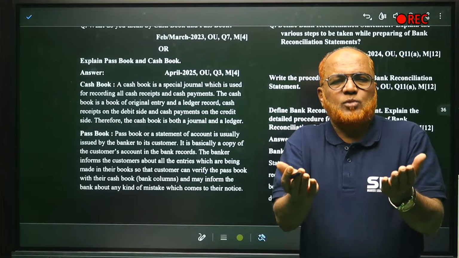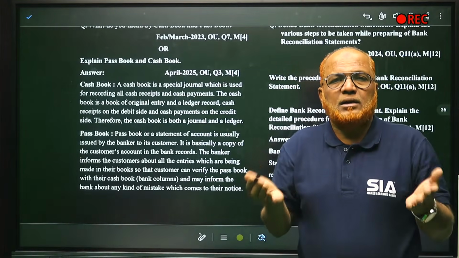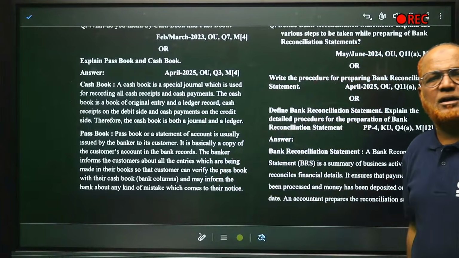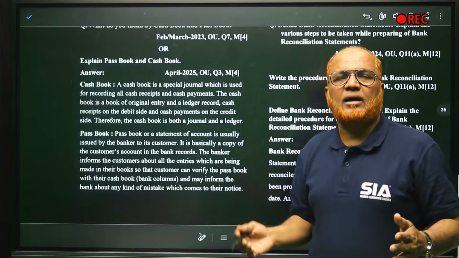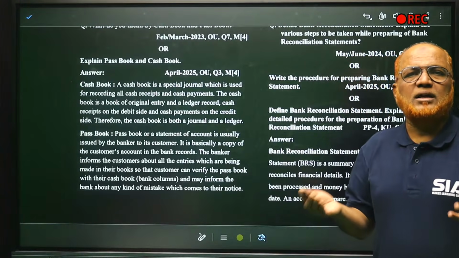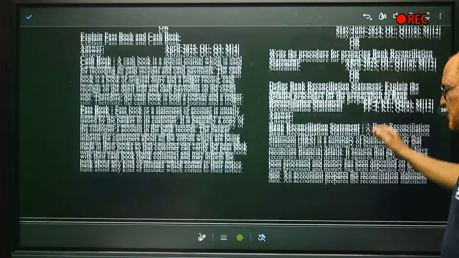When you open the passbook, balance is showing 40,000. So why is the balance different? To find out why, we have to prepare the bank reconciliation statement. Normally every accountant will make a bank reconciliation statement at least once a month to find out why the difference in bank balance and cash book balance is occurring, right?